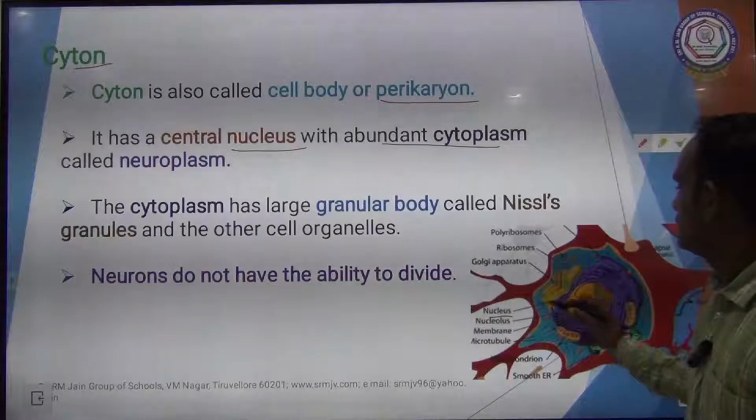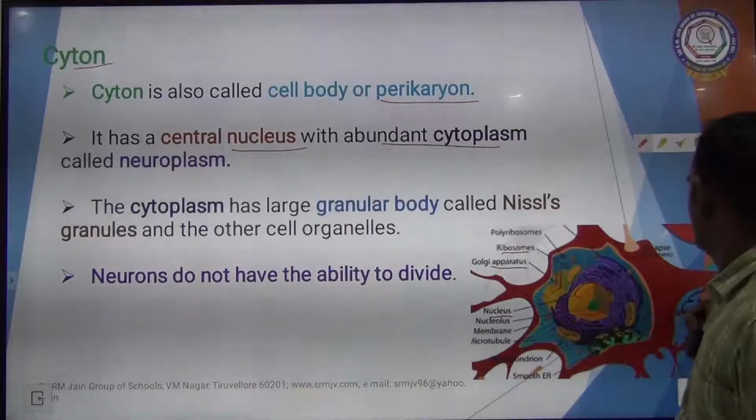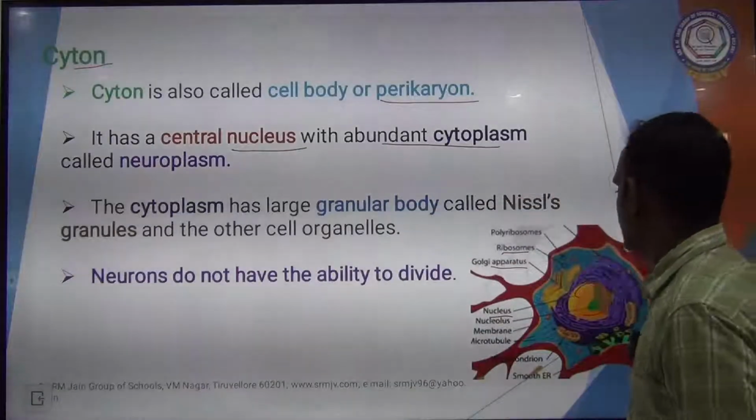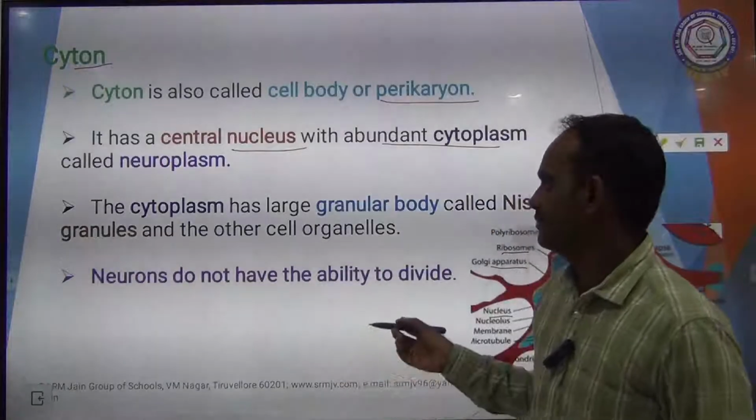What are the organelles? Ribosomes, Golgi apparatus, lysosomes, etc. So the Cyton or cell body contains all the cell organelles.